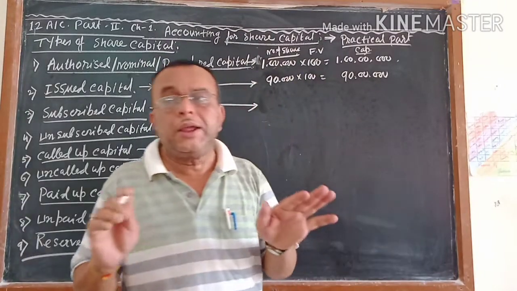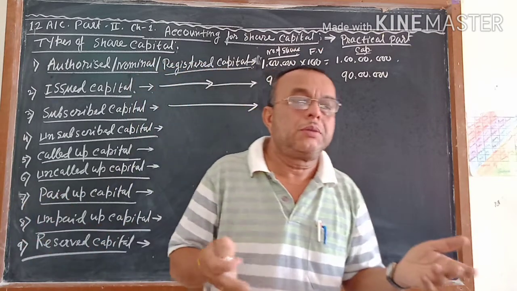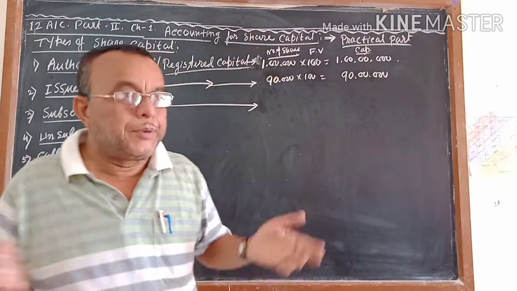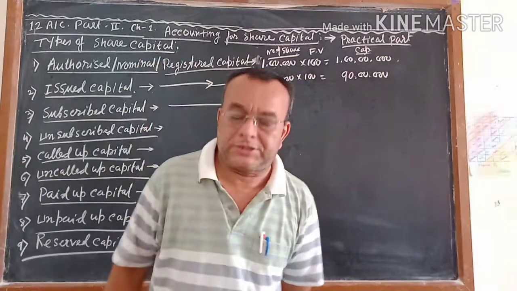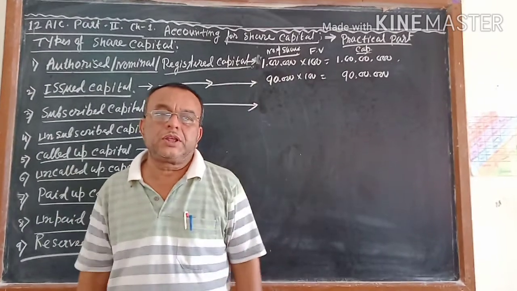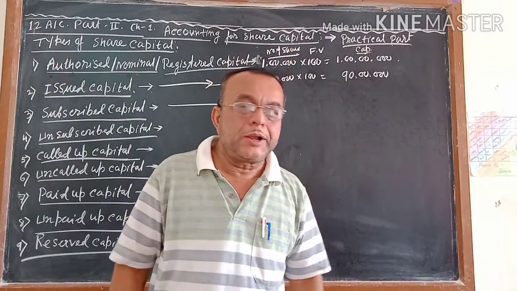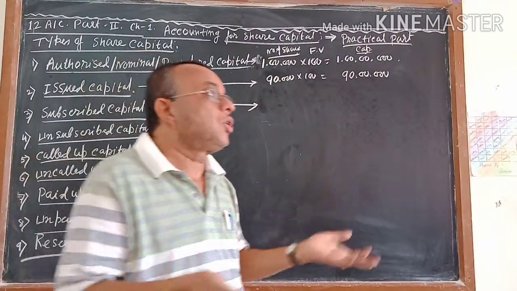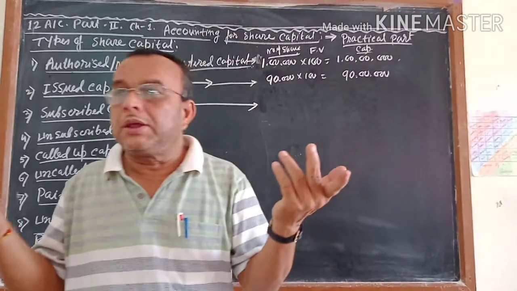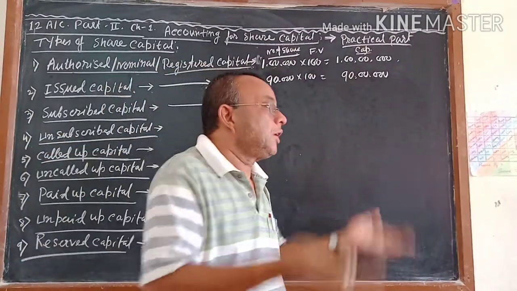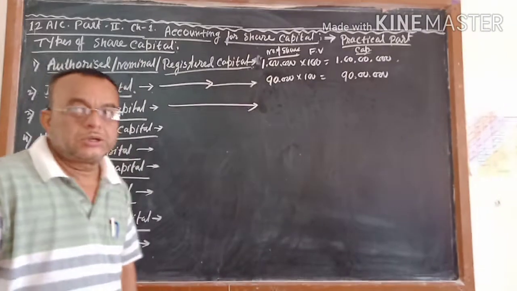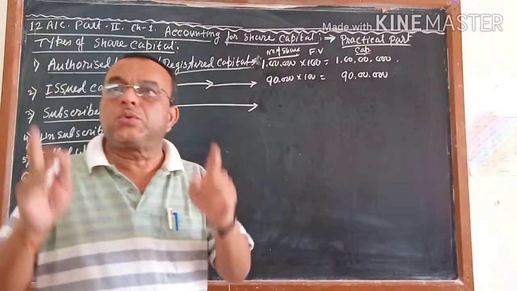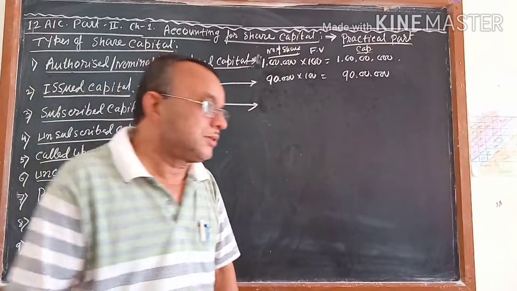If it is a known company like Tata, Birla, Goenka, Motherson, Reliance, and that type of company's advertisement comes, everyone will be ready to buy because they know about Reliance, they know about Tata, Goenka, Motherson. But if it is a new company like ABC and company, the public does not know where ABC company is situated, and what type of product they are going to produce. At that time the company will have some doubt whether the public will accept this share or not.